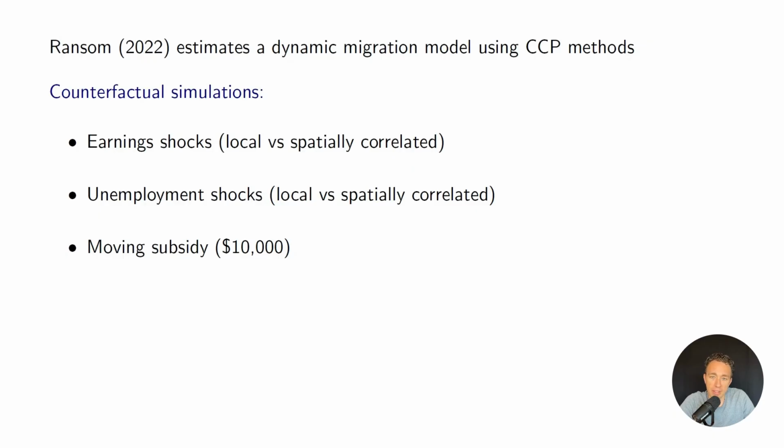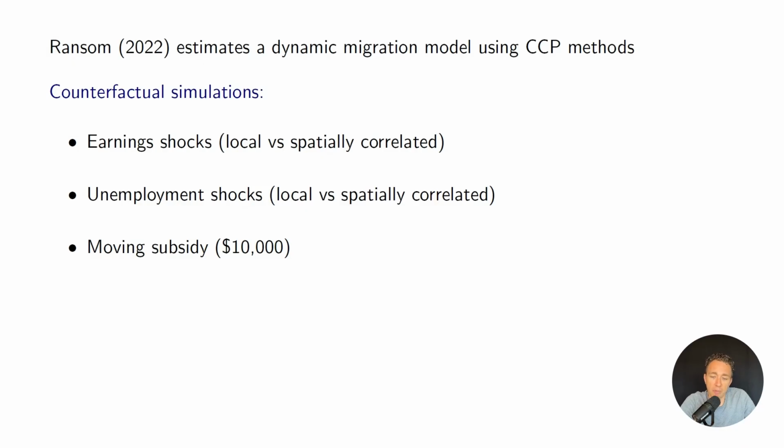The model has shocks to the local economy, and whether those shocks are correlated spatially or not might change someone's migration decision. A key policy I wanted to analyze was what happens if we pay people $10,000 to move to a location. That was actually a proposed House bill in Congress at one point in time.